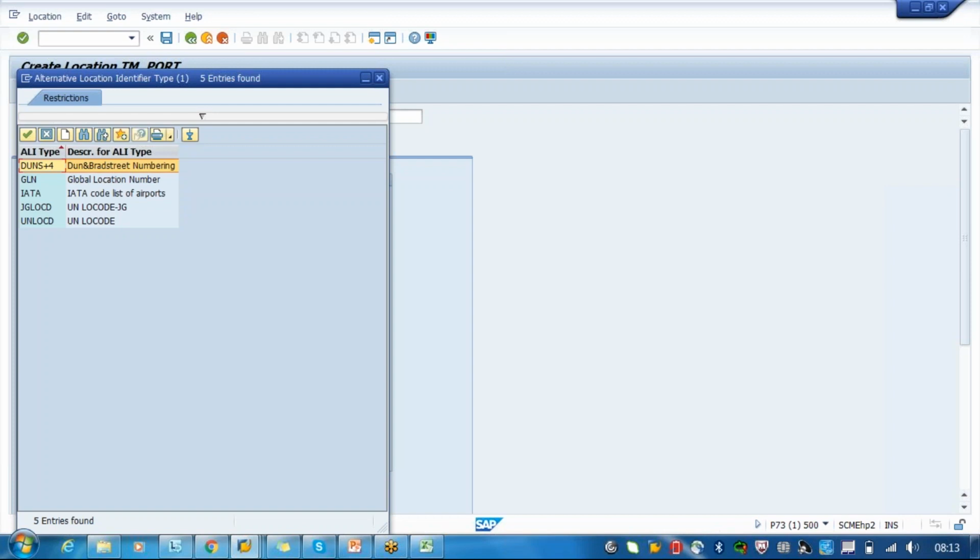These will be given by some countries, not specifically for all countries. There are some countries where it is required, like UK, Netherlands, Sweden. When you are dealing with exports from those countries or imports into those countries, these are required.